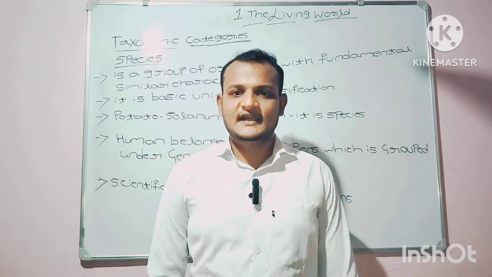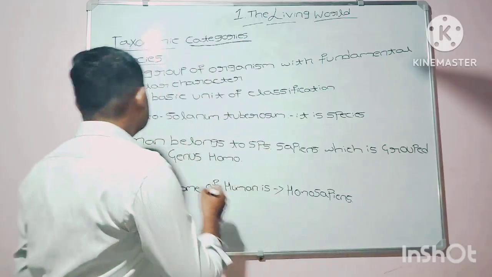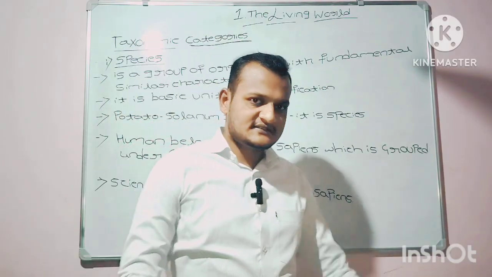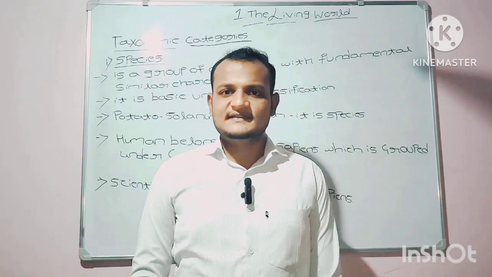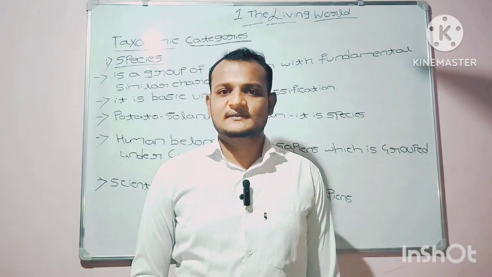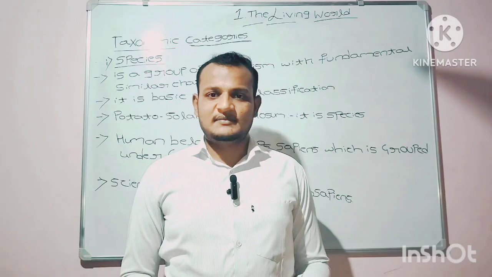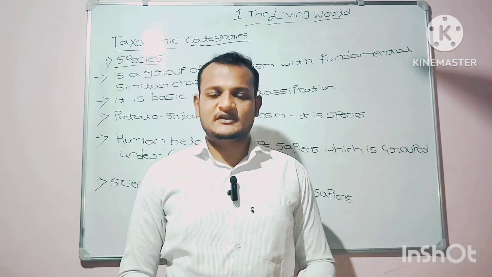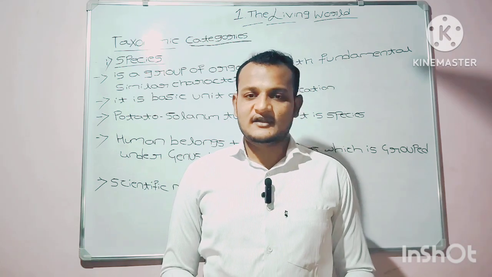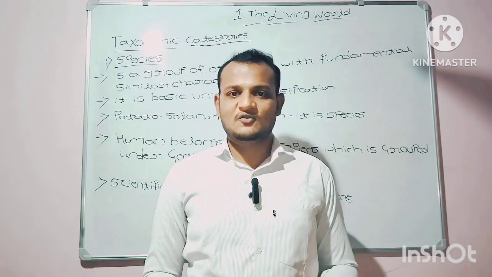Now let's discuss the taxonomic categories one by one. The first one is species. Species is a group of organisms with fundamental similar characteristics. The organisms which have fundamental similar characters are grouped, and that group is known as a species.